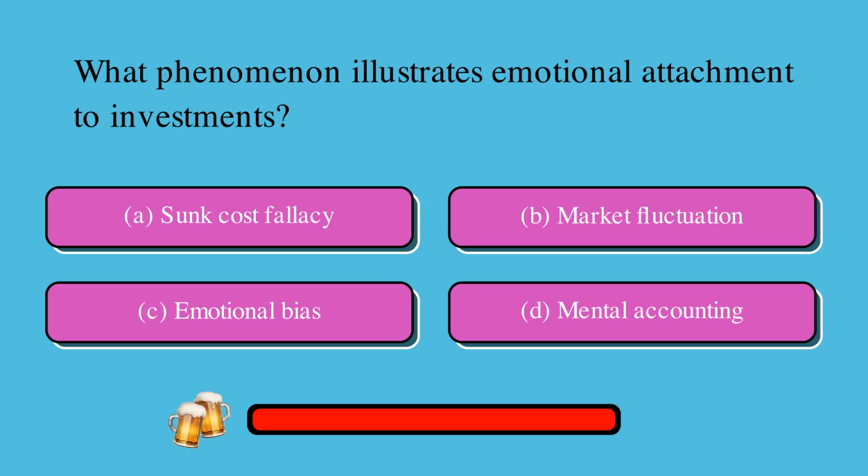What phenomenon illustrates emotional attachment to investments? Is it A, sunk cost fallacy, B, market fluctuation, C, emotional bias, or D, mental accounting? The correct answer is D, mental accounting.